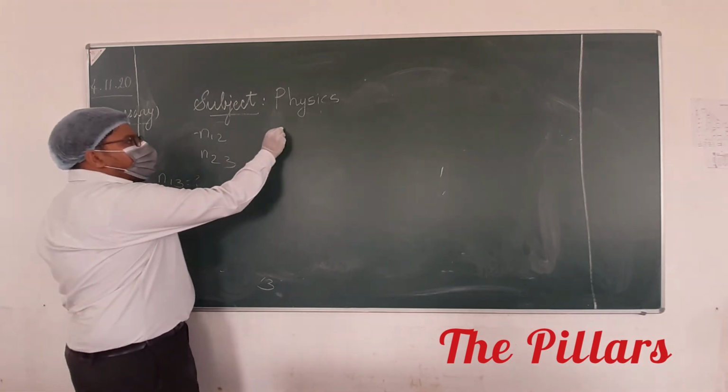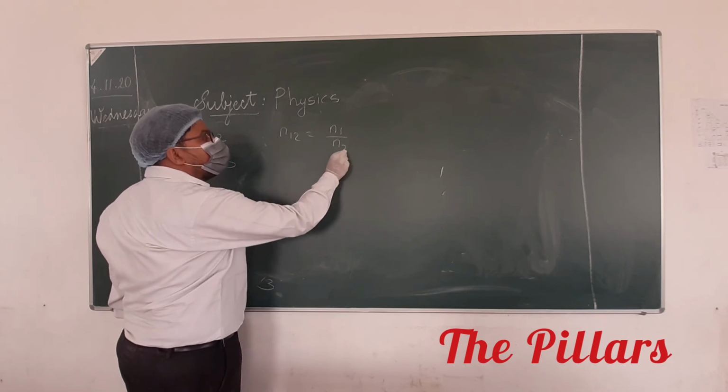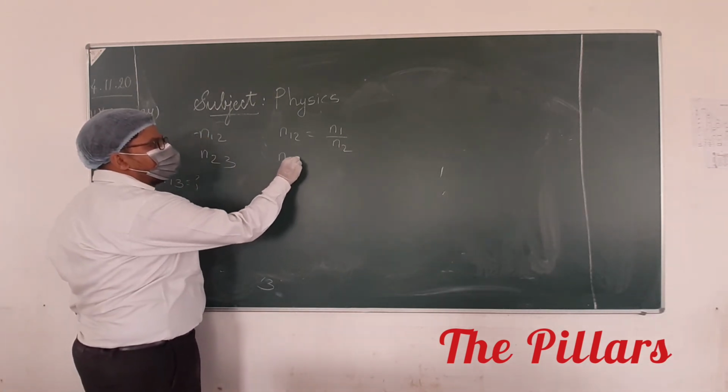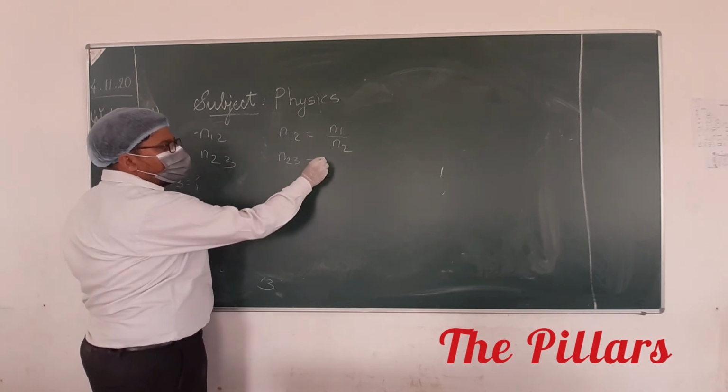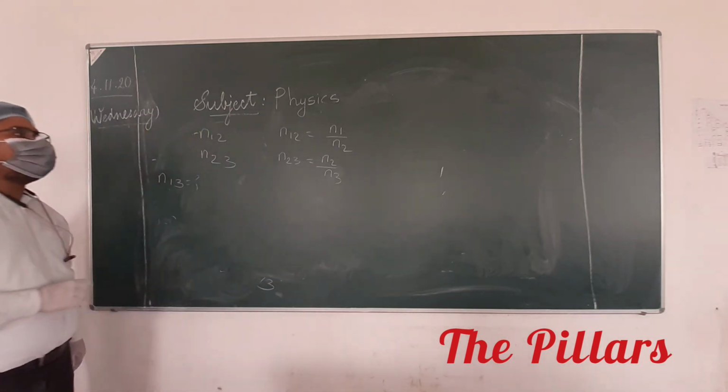So we can write n12 as what? n1 upon n2. And n23 as n2 upon n3. Now multiply both.